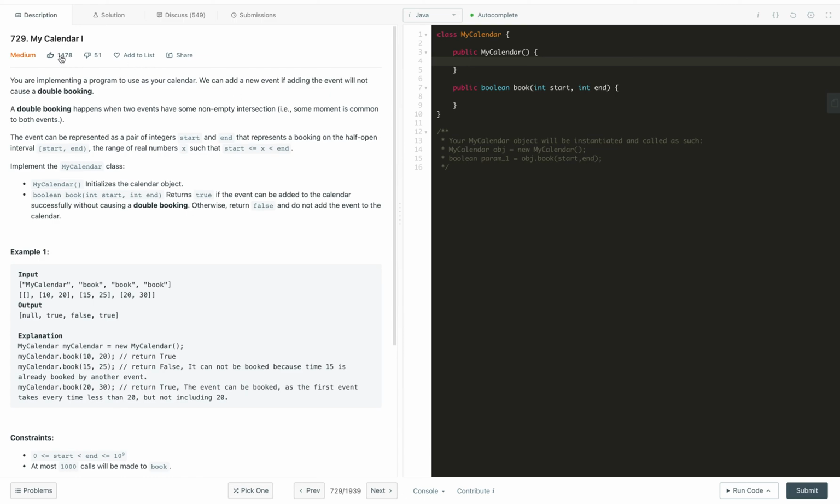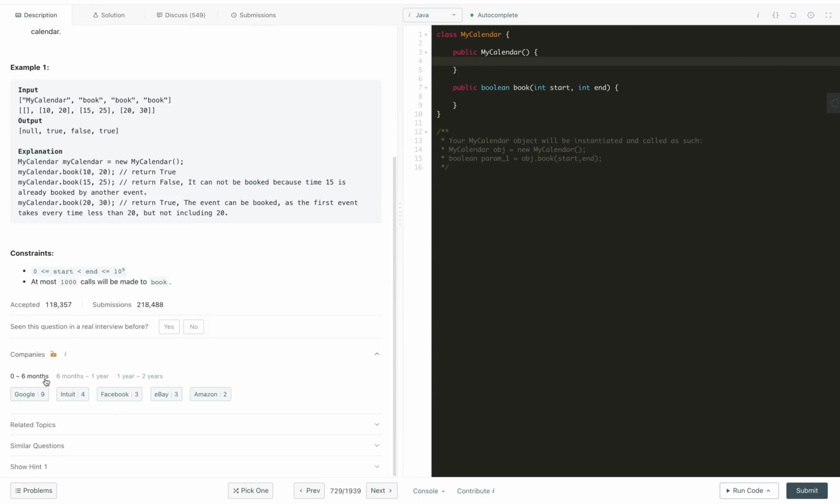My Calendar one. So see the like and dislike ratio here, and also this problem got asked 9 times in the last 6 months itself in Google. So this problem must be solved before you start attempting interviews like phone interviews.